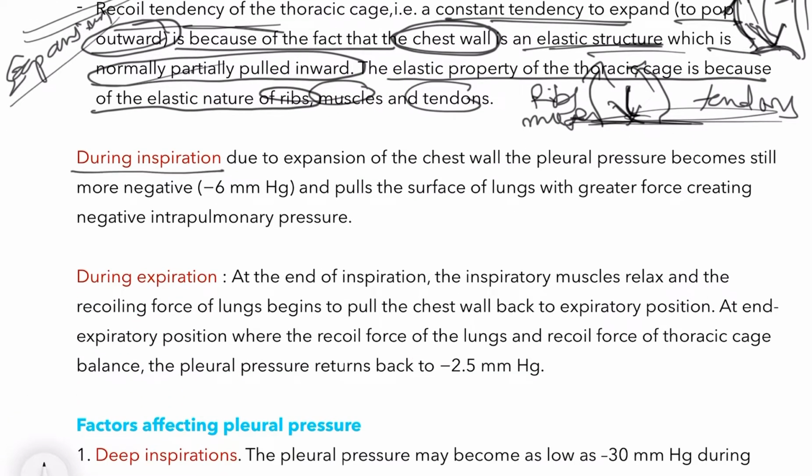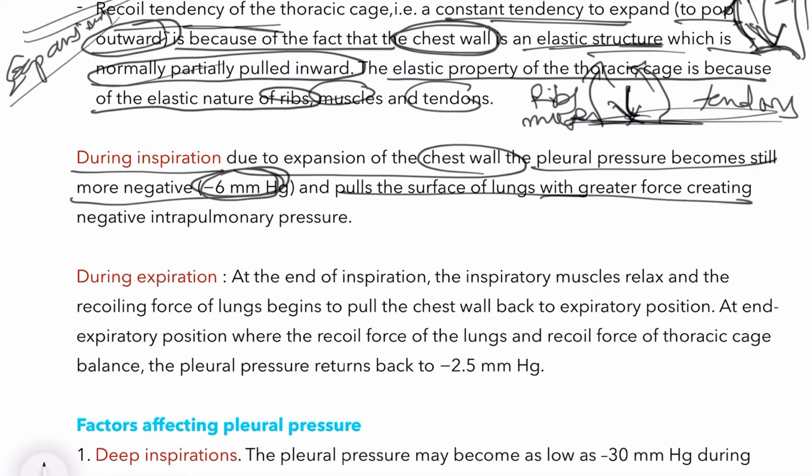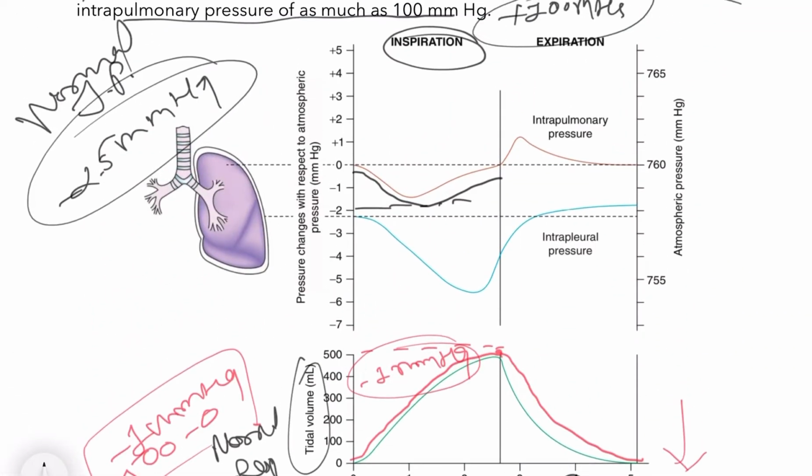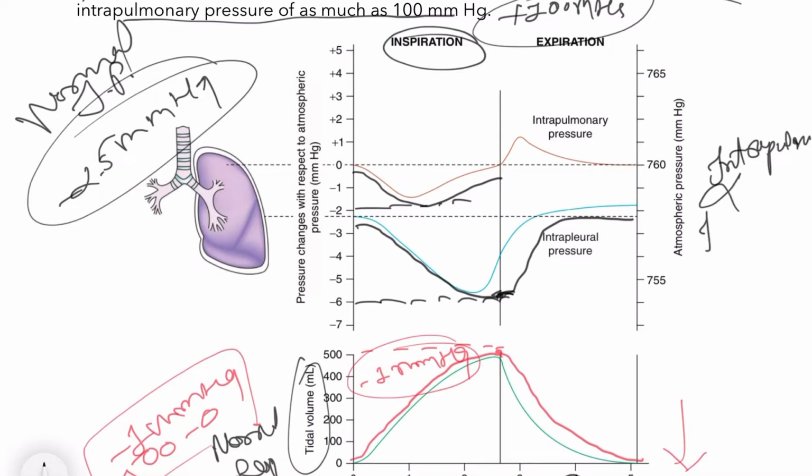Now during inspiration, due to expansion of the chest wall, the pleural pressure becomes still more negative, that is minus 6 mmHg, and pulls the lung surface with greater force, creating negative intrapulmonary pressure. As inspiration happens, due to expansion of the chest wall, there is minus 6 mmHg, which you can see here. As it is pulled during inspiration, it creates minus 6 mmHg, and hence the intrapulmonary pressure changes. So intrapulmonary pressure is directly proportional to intrapleural pressure.